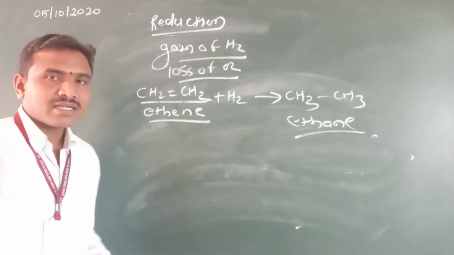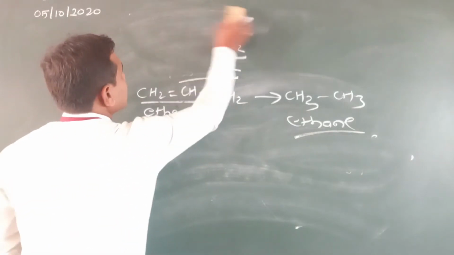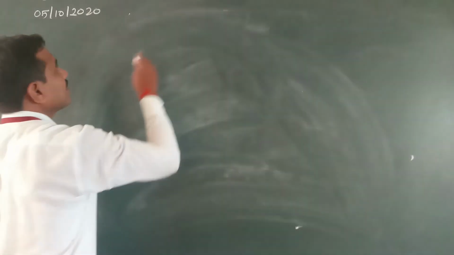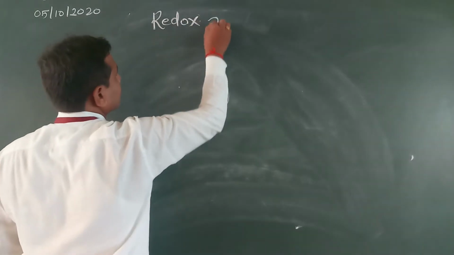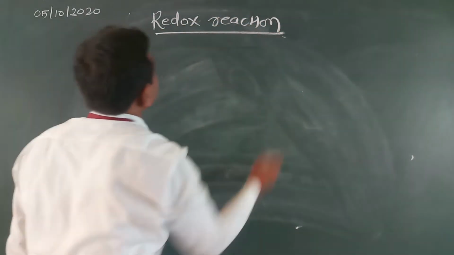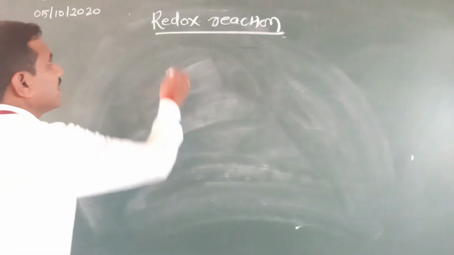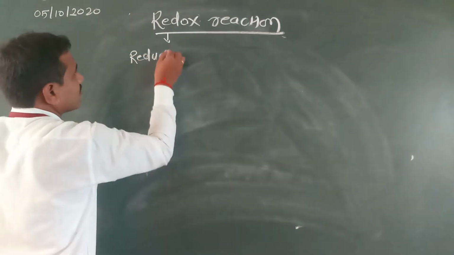So oxidation, reduction. So what is meant by redox reaction? Redox reaction. Redox: red for reduction and ox for oxidation.